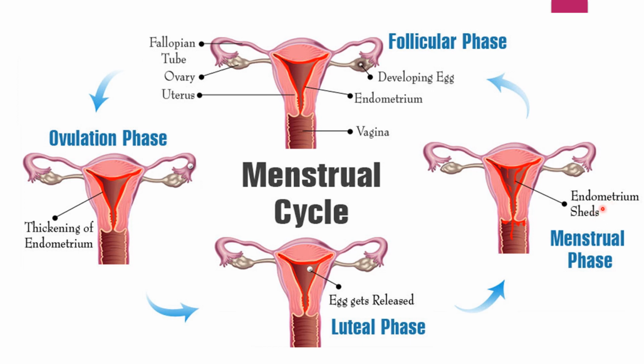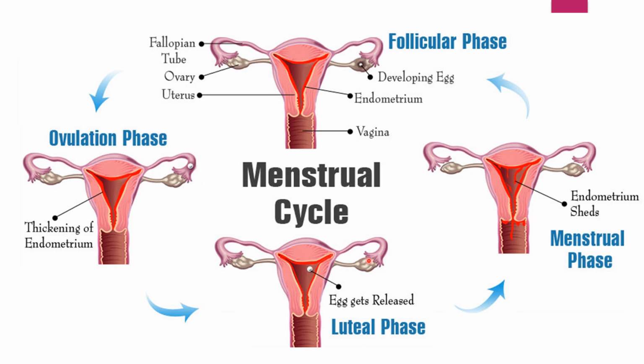This is followed by the follicular phase, also called the proliferative phase, and then the ovulatory phase or ovulation phase. The fourth and last phase of the menstrual cycle is the luteal phase, or secretory phase. Each phase will be discussed in my later slides.